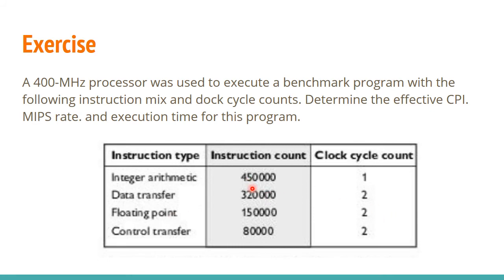It is not for 4,50,000; it is for one single instruction. If you need to find the total clock cycles, you have to multiply these two, 4,50,000 into 1 or 3,20,000 into 2, like that. Then only you will get the total clock cycles for those 4,50,000 instructions. So that is about the question. From this we have to find the effective CPI, MIPS rate, execution time and so on.